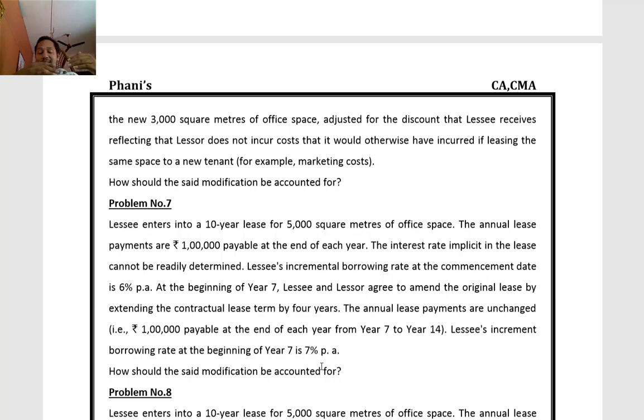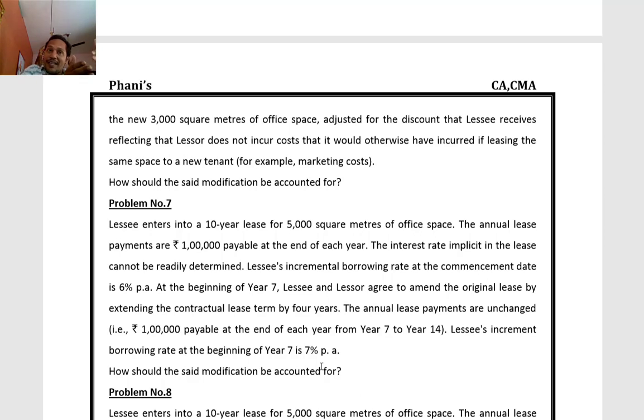That is, it includes extension of lease, like in this context, extension of lease or early termination. It includes leasing additional space or reducing the space, that is surrendering some part of the space, and the timing of payments. All these are part of lease modifications only.